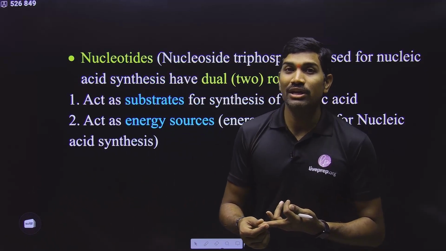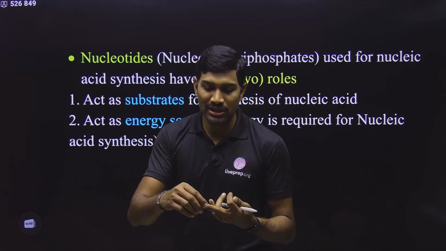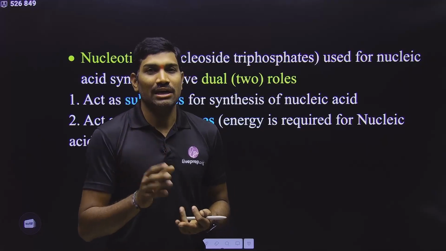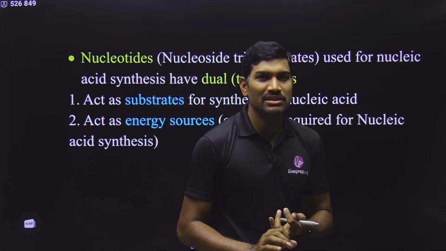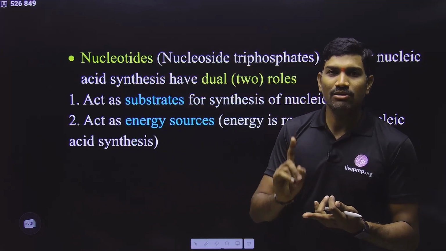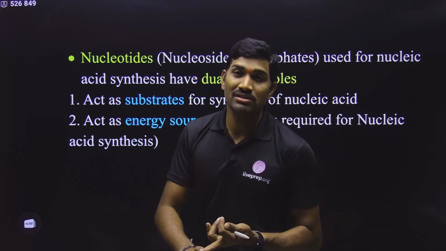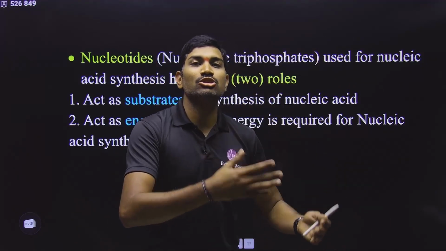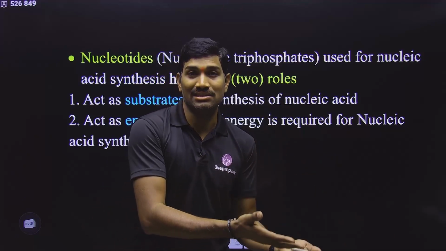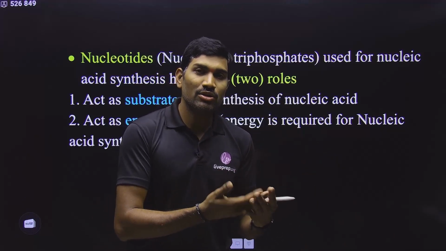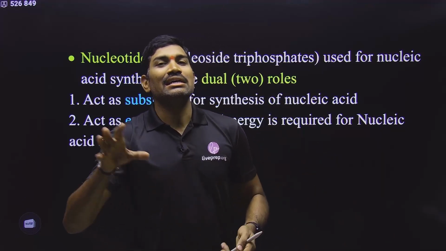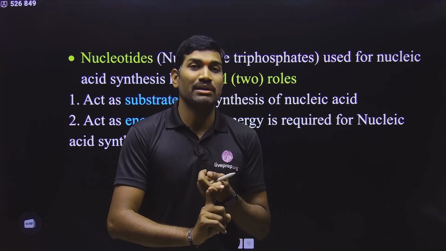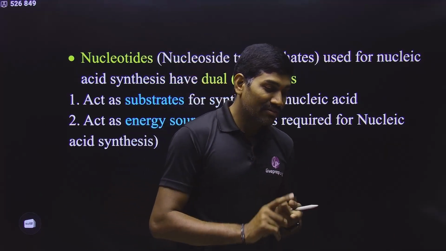So that day I told you very clearly, right? What is the point we have studied? Adenine and guanine are the nitrogenous bases, in simple terms, which are ultimately converted into a nitrogenous waste called uric acid. So what are the molecules that are forming this uric acid? It is the purines called adenine and guanine. This point also you need to remember. These are all interlinked pieces of information.